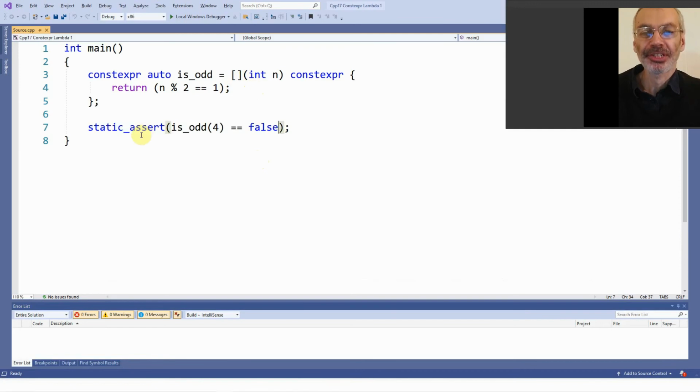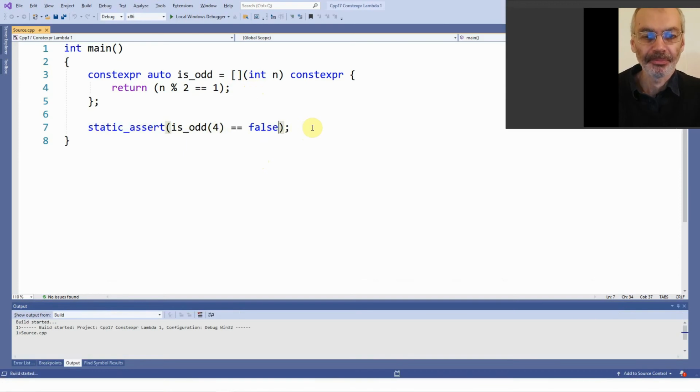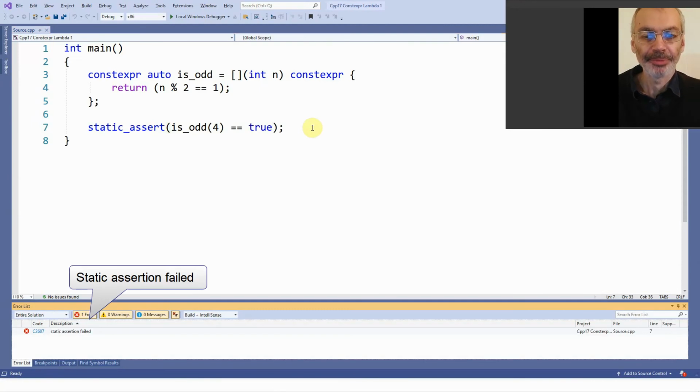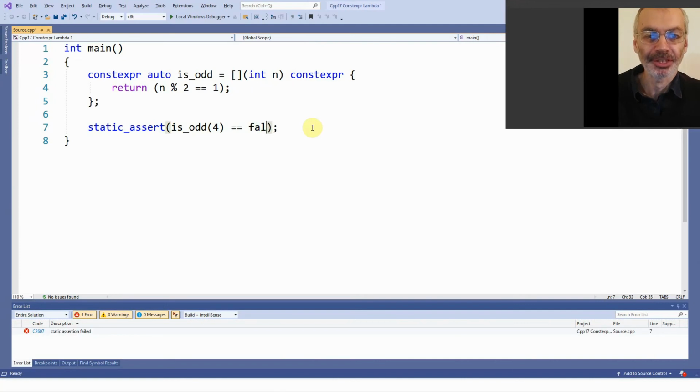We have this static assert which is going to call the lambda at compile time. This is all part of the compilation process, and it'll check the return value. And if the lambda does not return the expected value, then this will terminate the compilation. So that compiles. If I change this to true, then we get a compile time assertion failure. So the lambda is being called at compile time.